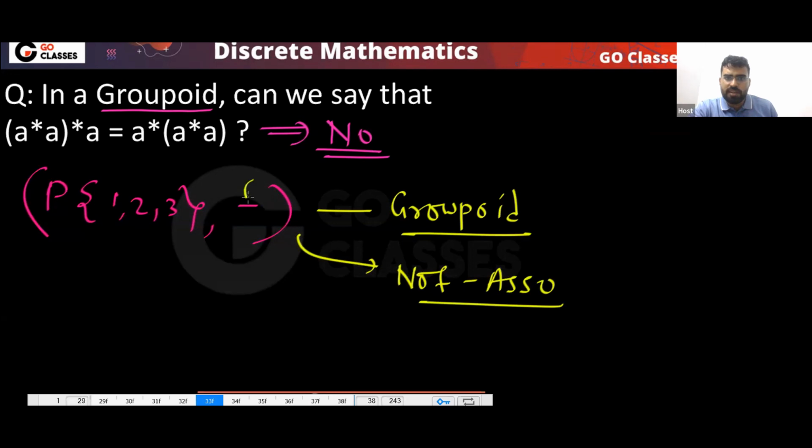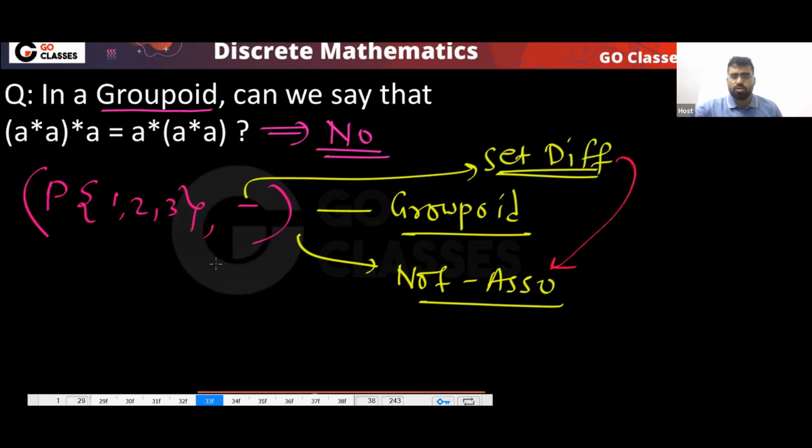Because this is set difference, and set difference is not associative. So power set of 1 to 3, how many elements do we have in the base set? Total 8 elements we have. Your base set is the power set, so in the base set you have 8 elements.